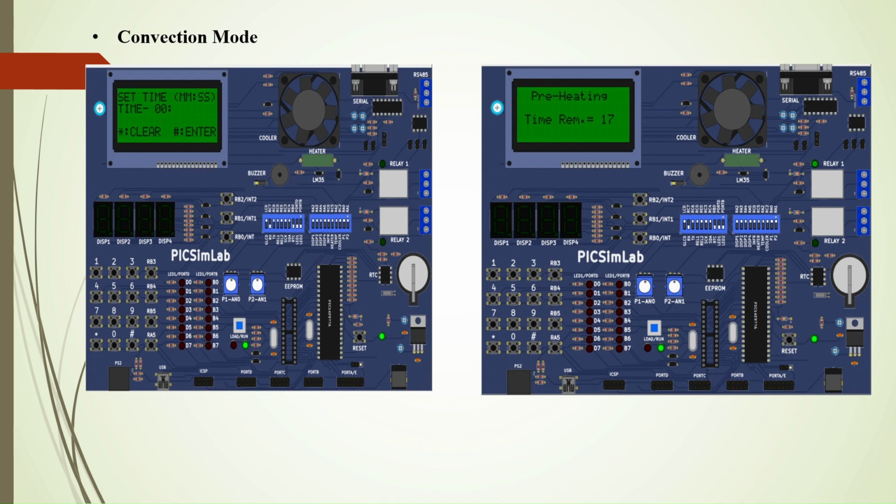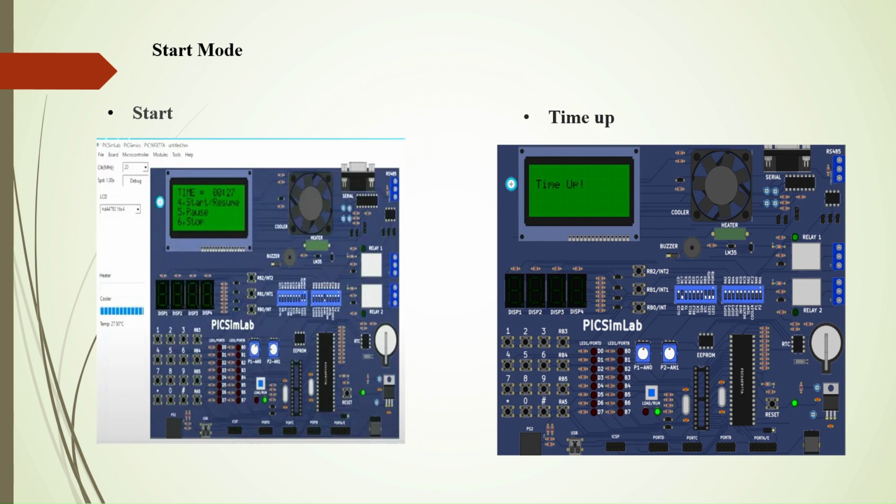Then the last mode is the start mode. In the start mode, we can automatically start the mode, which has a 30 seconds default timer. Once the time is done, the buzzer will be on and then we'll get the symbol of time up, as we can see here.